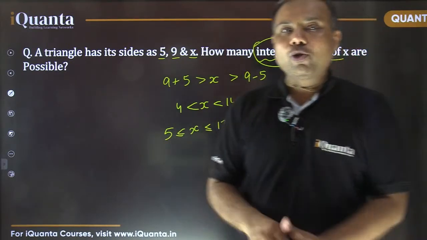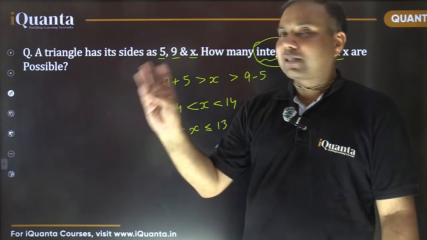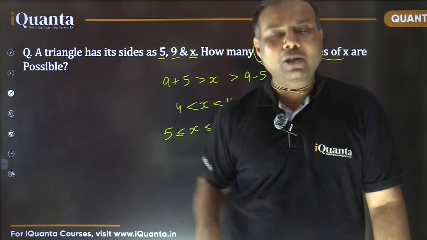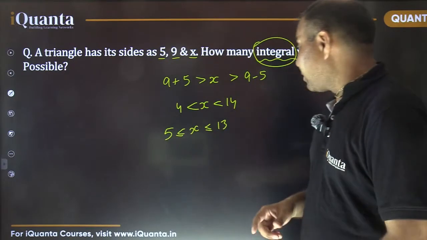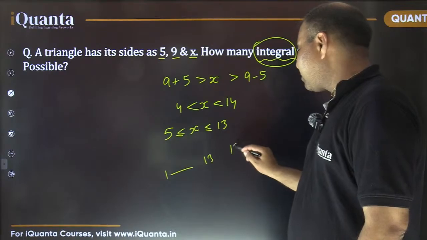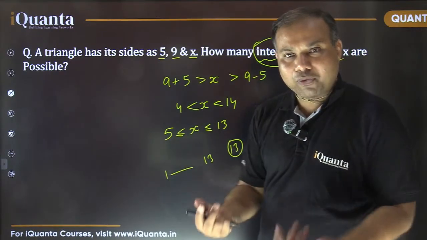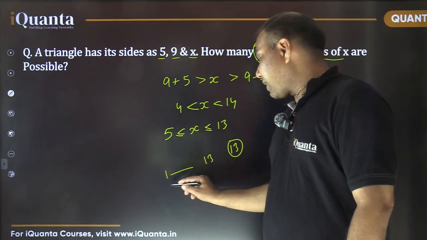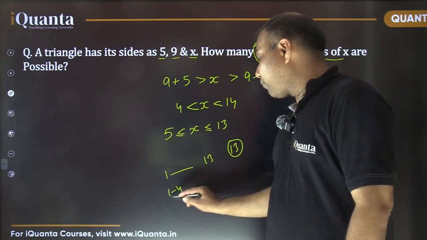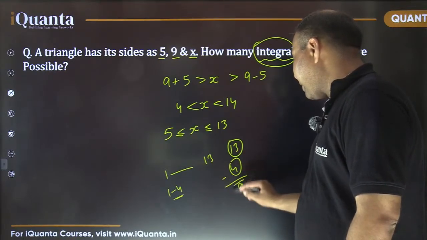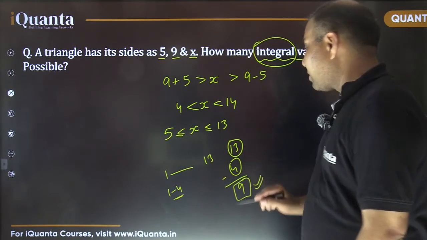So we just need to count now from 5 to 13 how many integers are there. Now it's up to you. You can count on fingers: 5, 6, 7, 8, 9, 10, 11, 12, 13. That's it. So 9 values. Or you could have counted like this also: from 1 to 13 there are 13 values, isn't it? No need to count on fingers now. But I need to start my counting from 5. That means I need to leave the earlier 4 values. So 13 minus 4 gives you 9. So this is our answer.